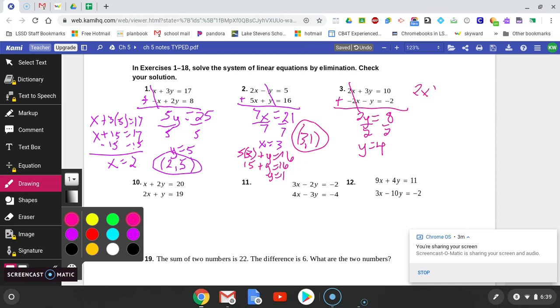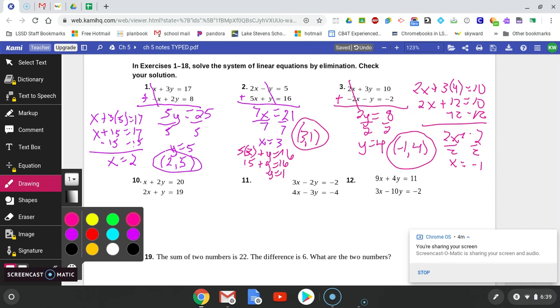So 2x plus 3 times my y, which is 4, equals 10. So 3 times 4 is 12. If I subtract the 12 over, then I get 2x is equal to negative 2. And when I divide by 2, I get x is equal to negative 1. So I get negative 1, 4 for my answer.